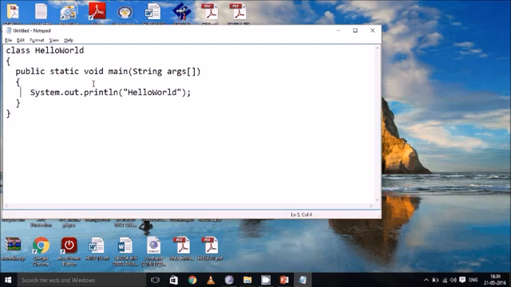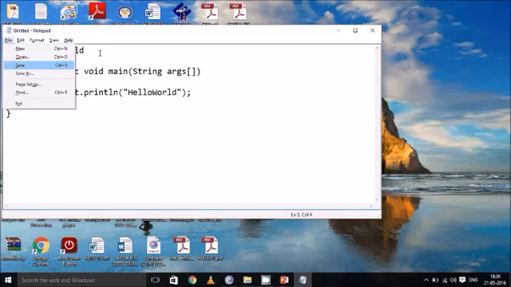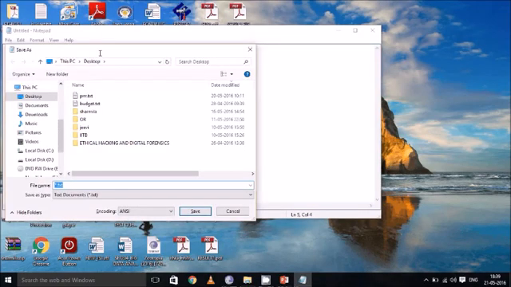In this tutorial, we are going to see how to compile a Java program and how to run a Java program. In the last tutorial, we created a class called HelloWorld, and we have to save this file as HelloWorld.java. Before that, I will create a folder. Let's say the folder name is Java.